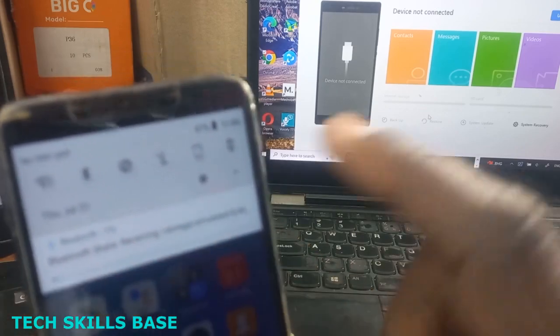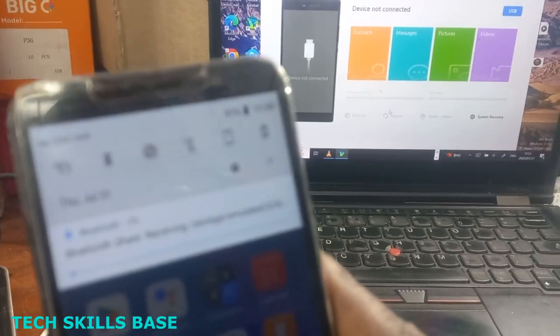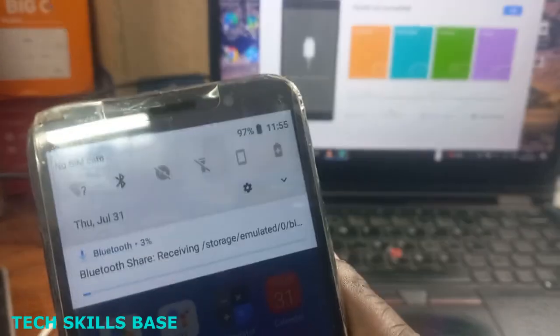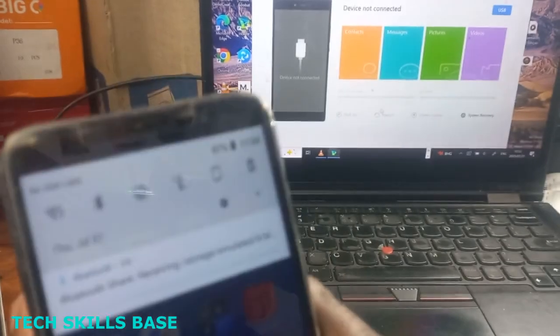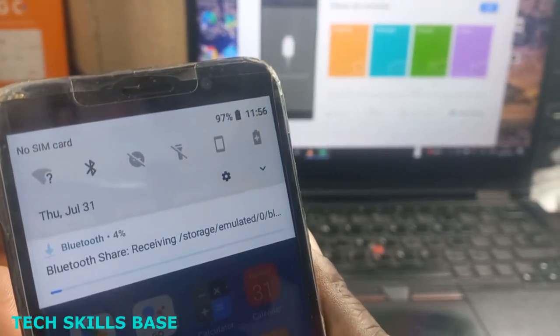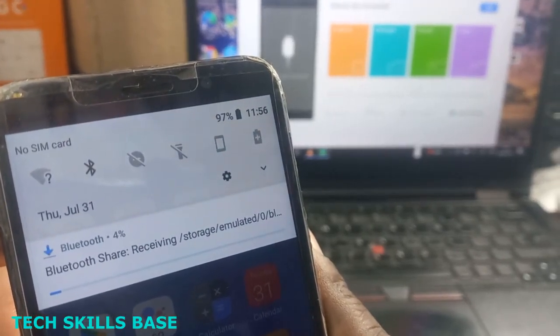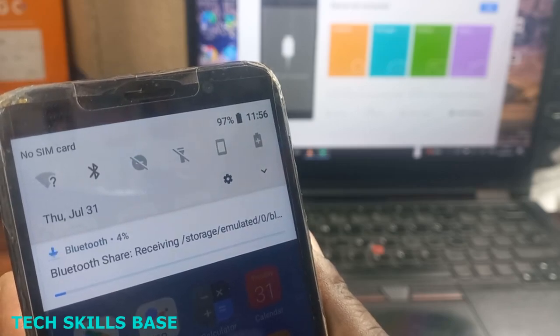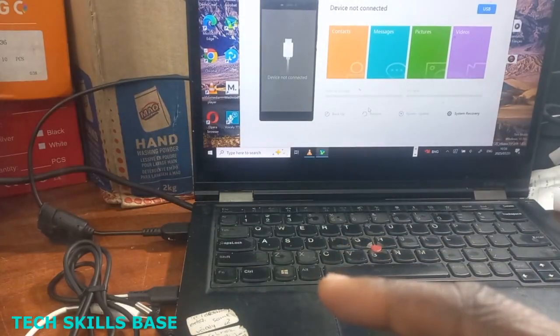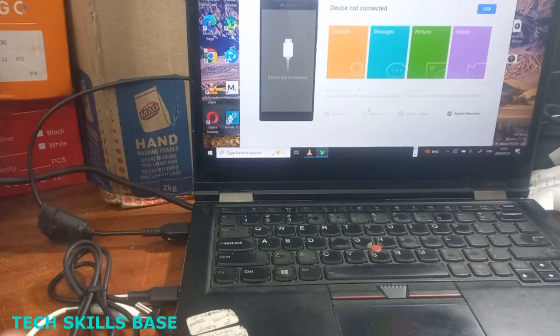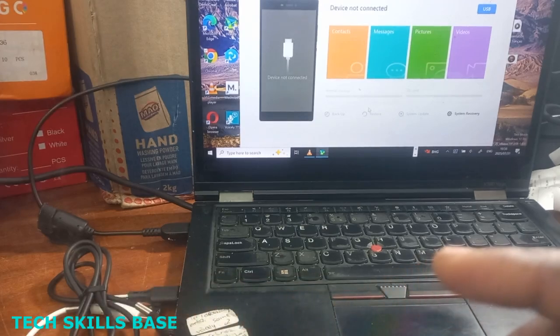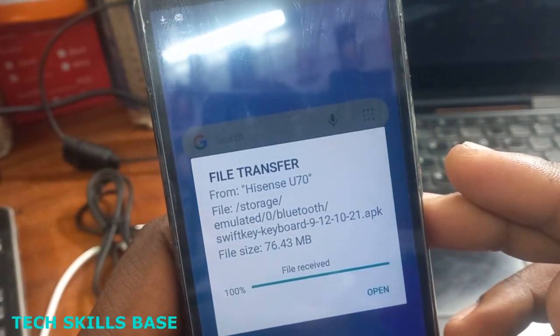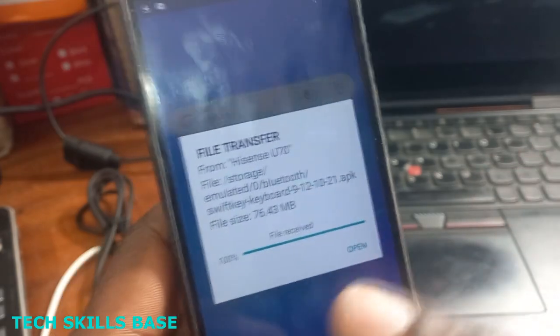This Huawei 5 is very slow when we download something, so we have to wait until it's finished. It's 3%, 4%. I think we can wait. You see, now it's finished.